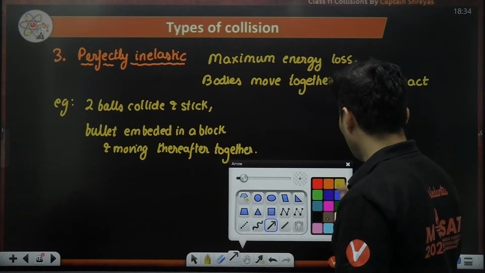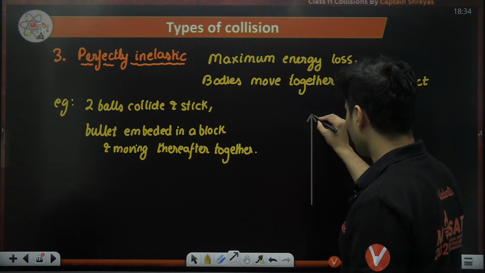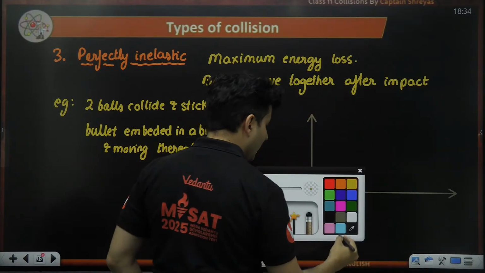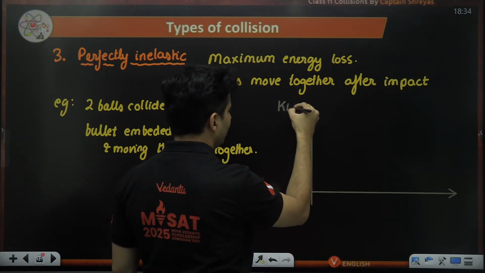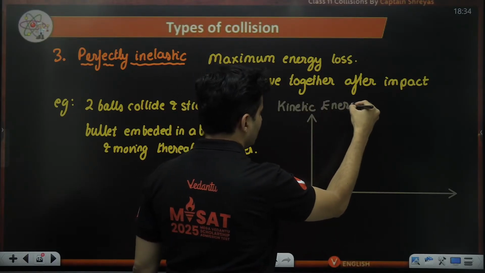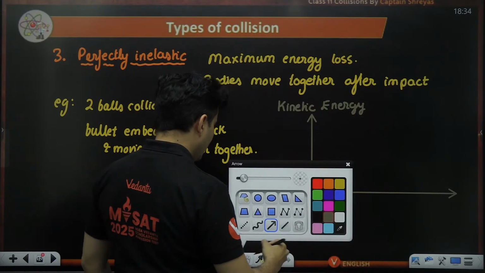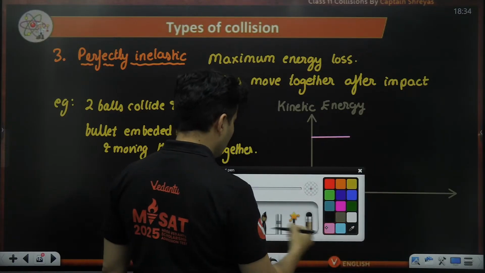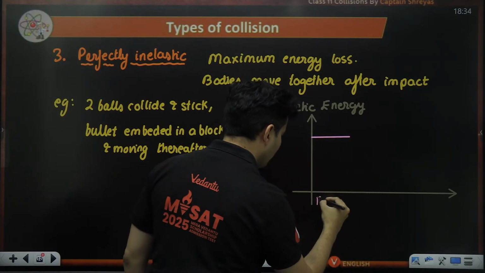Here, how will the graph look? Let me show it to you. So this is energy versus the duration. Again, I'll show kinetic energy over here. You will see this is before the collision.